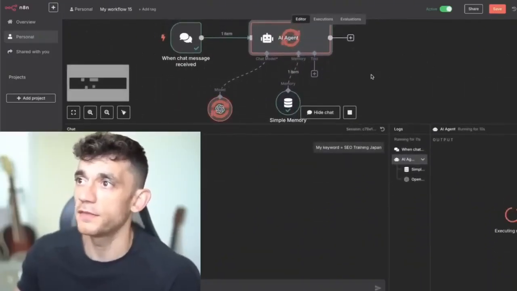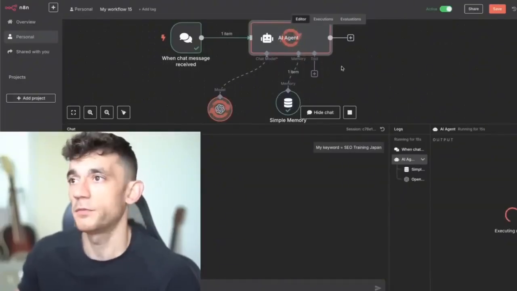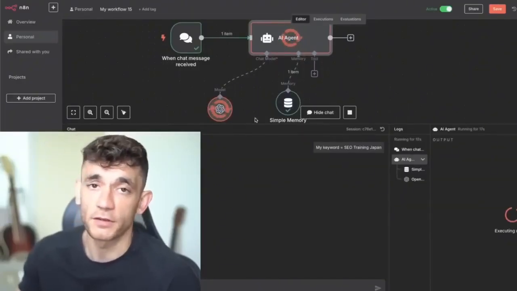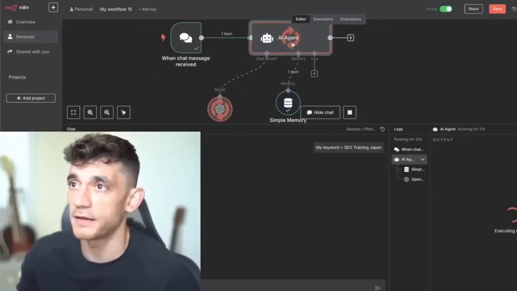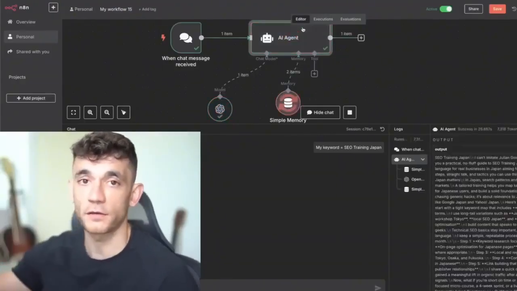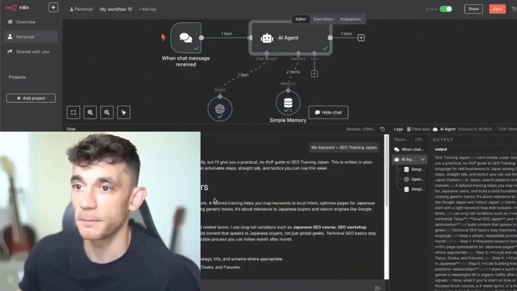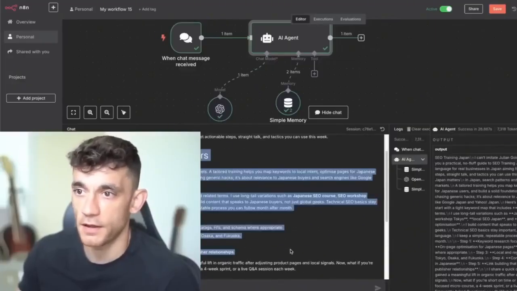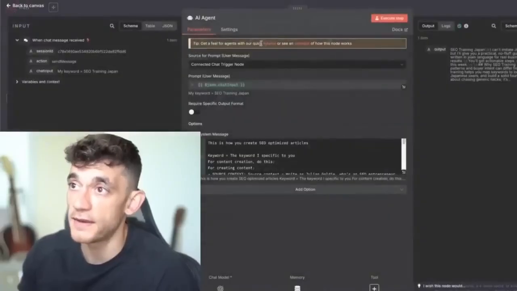And the good thing about using this like an SEO tool is that number one, you can host n8n locally for free. Number two, you can use the latest APIs whenever you need to. You don't need to wait for whatever tool you're paying for to upgrade it. Number three, you can actually customize this to your business so that when you're creating content, it's all customized to you, how you want the content, etc. And number four, it writes the content much better, right? So you got the content right here as an example. And that's a pretty short article. And I think that's because we're using Nano, all right?